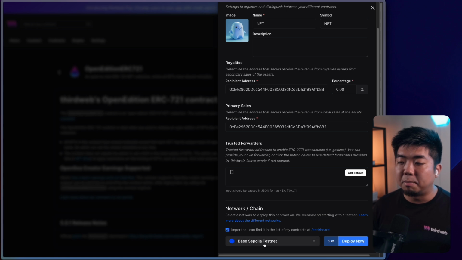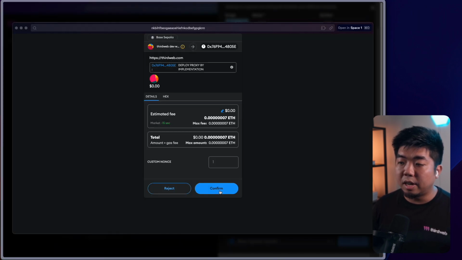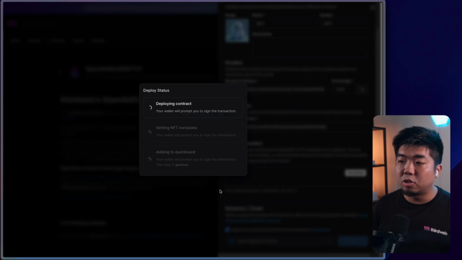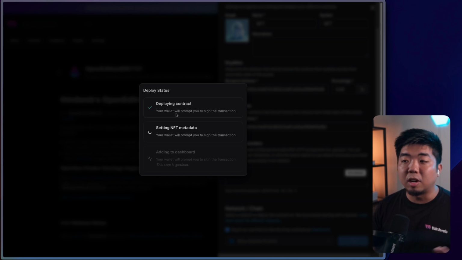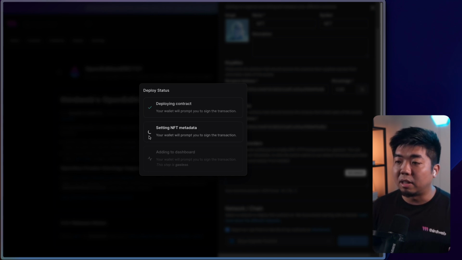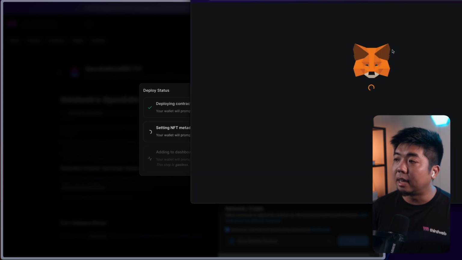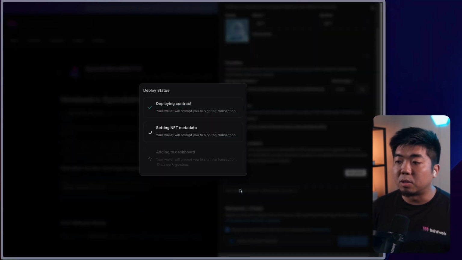Right here, I have Base Sepolia testnet selected, and I'm going to hit deploy now. I'll get a message here to confirm and deploy our smart contract. We're going to get another transaction that we need to confirm as well, which sets our NFT metadata. Basically, this open edition ERC-721 is a smart contract where all the NFTs share the same metadata. So we have this other transaction to set that metadata, and I'm going to confirm that as well.